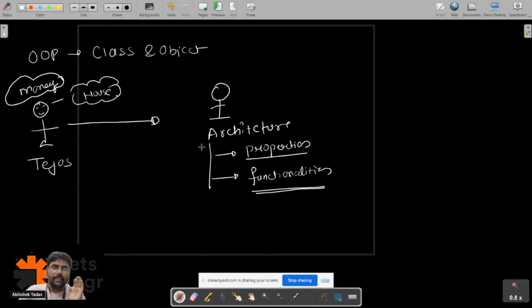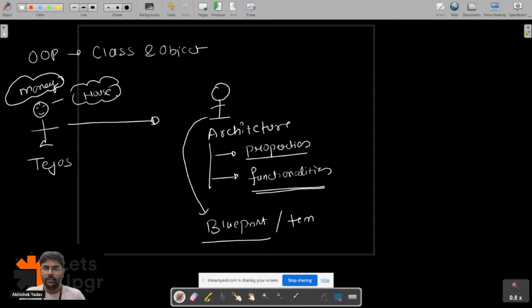And the architecture will do what? The architecture will create a blueprint for Tejas, or you can say a template for Tejas, a template of the house.